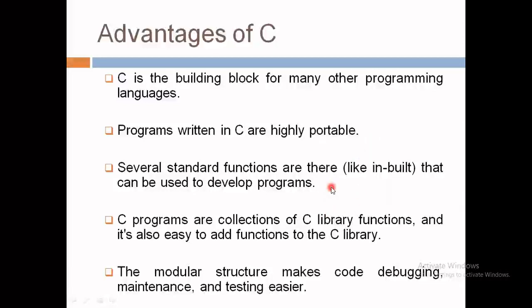Then several standard functions, like the built-in functions, can be used to develop programs. Yes, the C language provides a built-in function library which helps to develop programs easily. Then C programs are a collection of C library functions. It is also easy to add functions, so it is also known as extensible. We can add our own functions to the C library. So that is also one more advantage. And the modular structure of the C language makes code debugging, maintenance and testing easier.